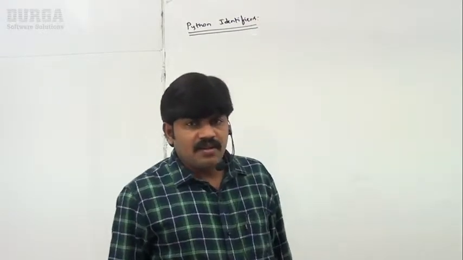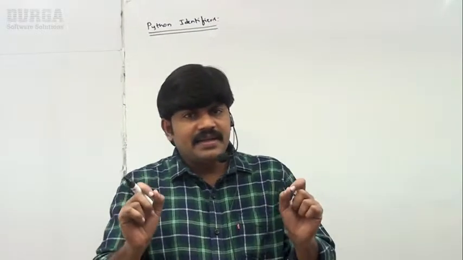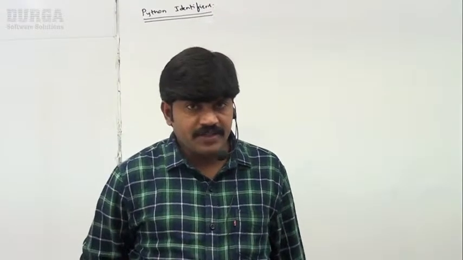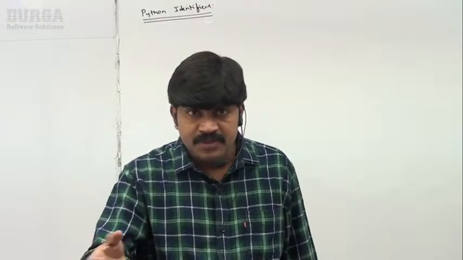So now can you please tell what is an identifier? Yes, friends, identifier, what does it mean? Suppose in my class around 10 students are there. Assume how I can identify each person: Ravi, Shiva, Pavan. By name I can identify each person.